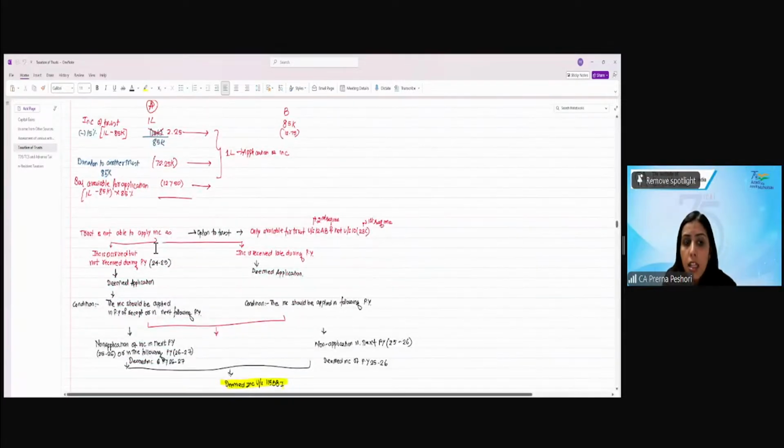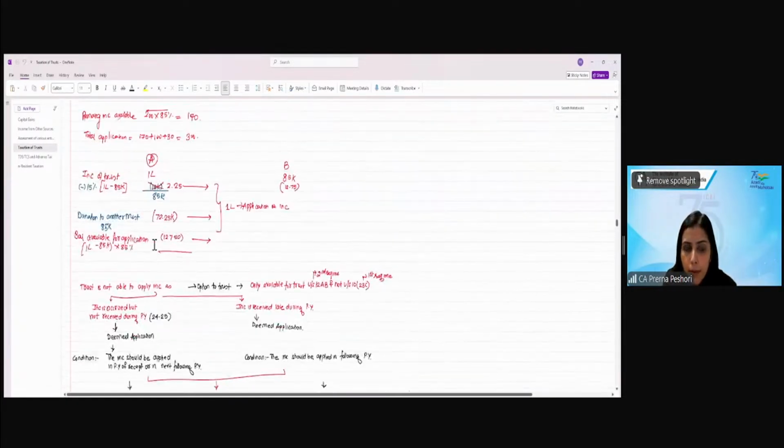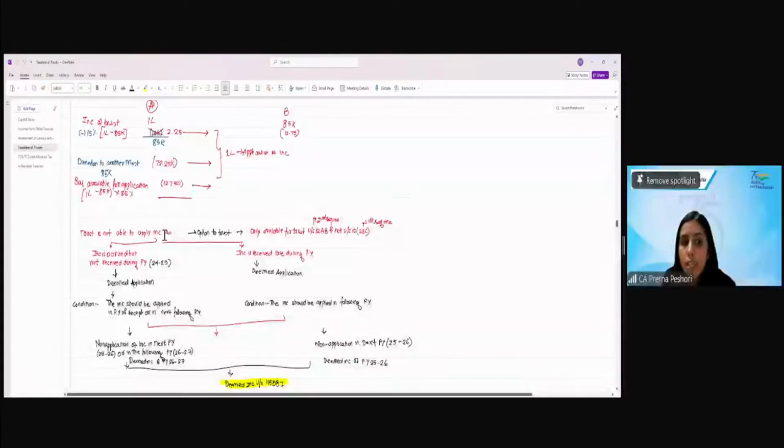Then, let's say for example, the trust is not able to apply the income as the income is accrued but not received during the previous year, or income is received late during the previous year, right? Then there is an option available to the trust under 12AB. It is not available under 10(23C) for the deemed application.